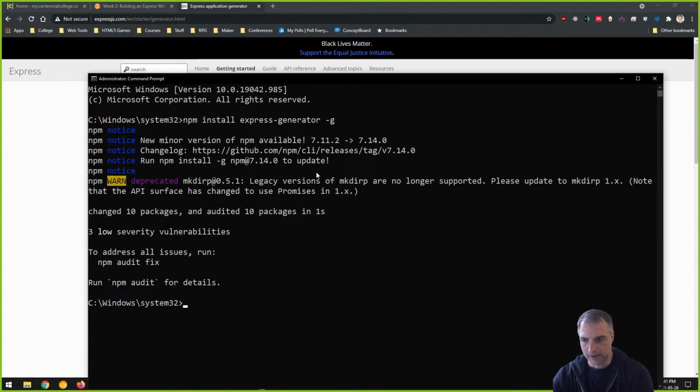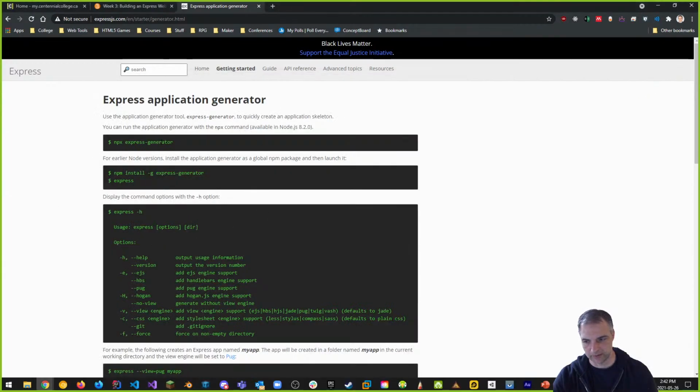Yes, you can use Bootstrap and Font Awesome. All right, so that is what we've done. We've installed the Express generator. This is installed now. You can see that it's completed. We're good, and now I can make my site with the Express generator. So first things first, we've done that, and this is what we're going to be using.